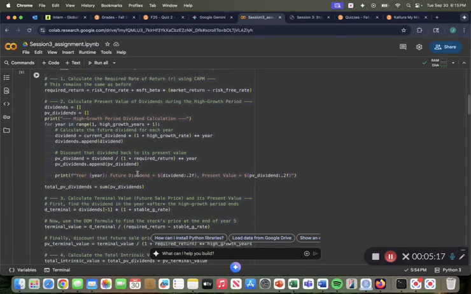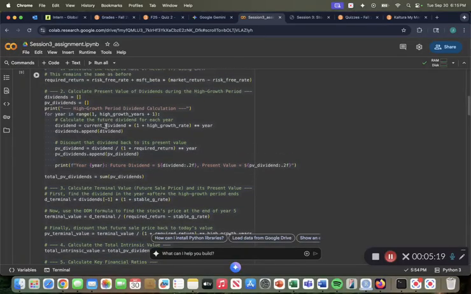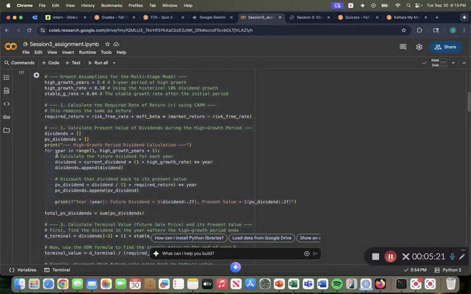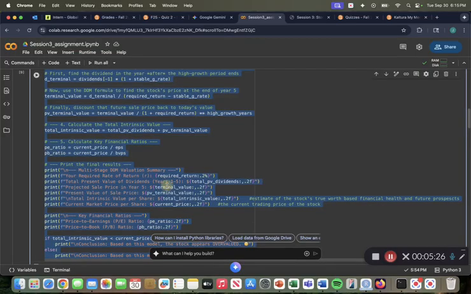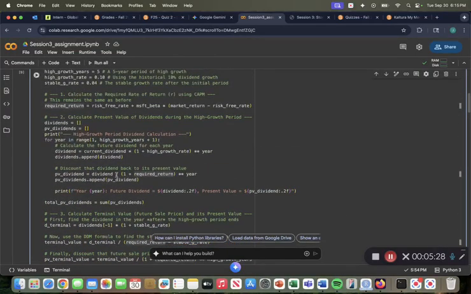So as we can see here, we calculate a bunch of different things, such as the present value of the dividends, as well as the future value, to convert back and forth and see those.